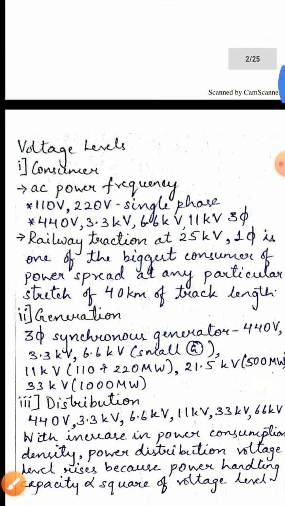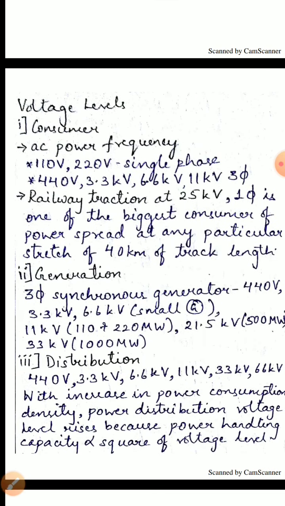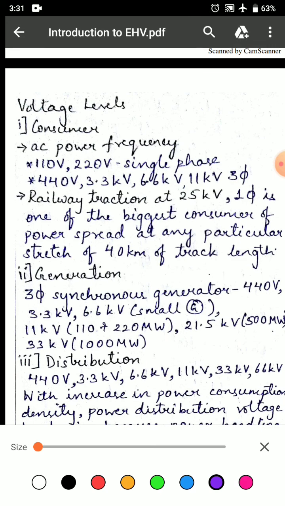So, voltage levels can be classified as consumer level having AC power frequency of 110 volt, 220 volt single phase and 440 volt, 3.3 kilovolt, 6.6 kilovolt and 11 kilovolt of three phase.